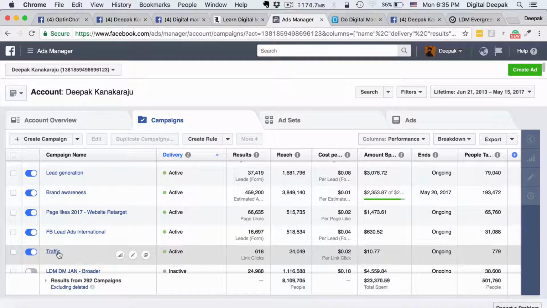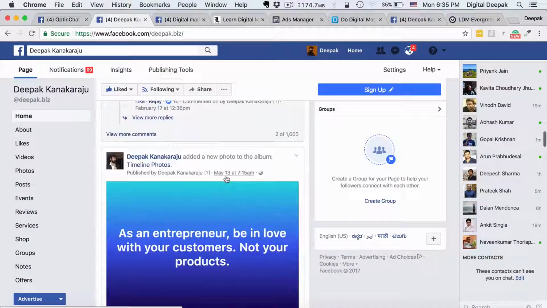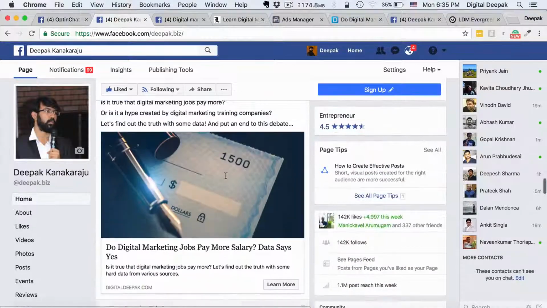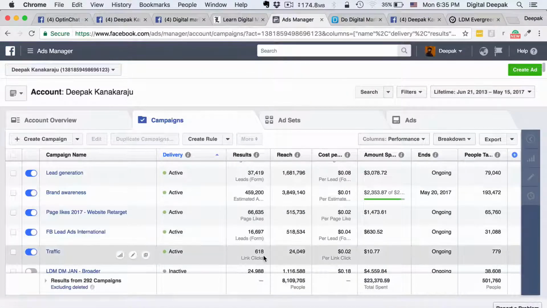And then this is the most recent campaign, which is for driving traffic to the blog post which I showed you. So let me check where that blog post is. For this particular blog post, you can see that I'm getting traffic for as low as 2 cents a click, and I have driven 618 clicks for this campaign.